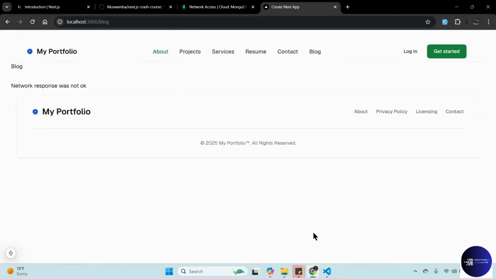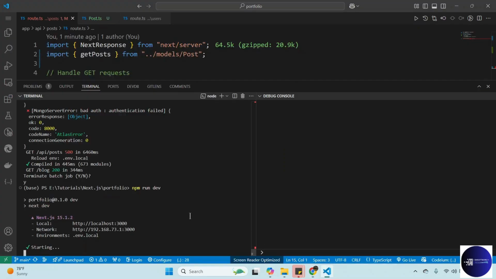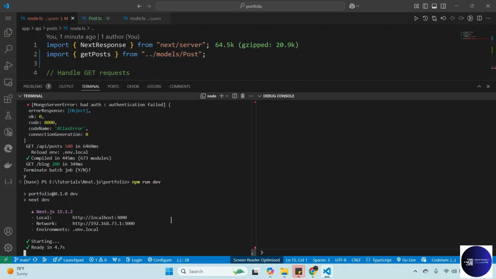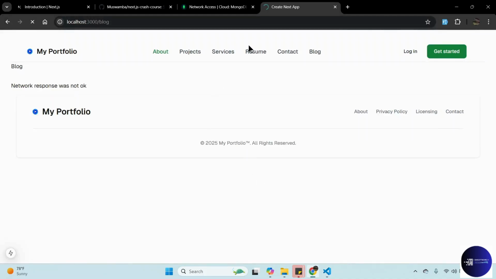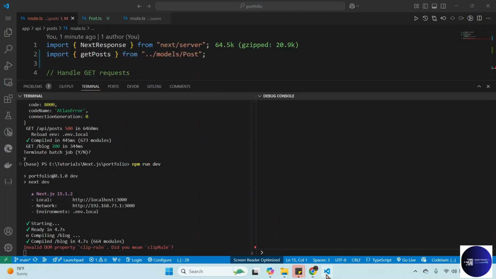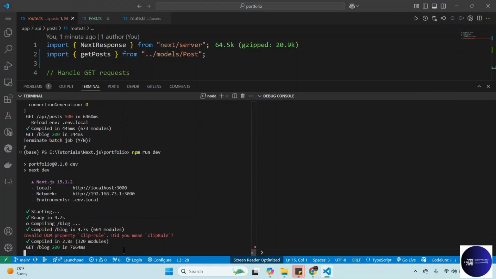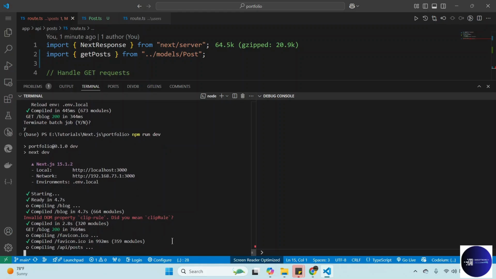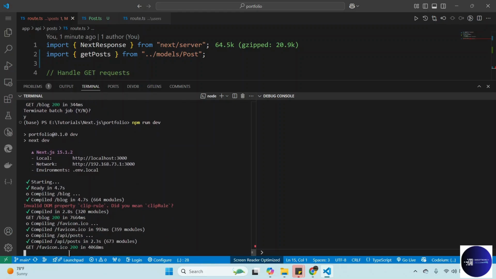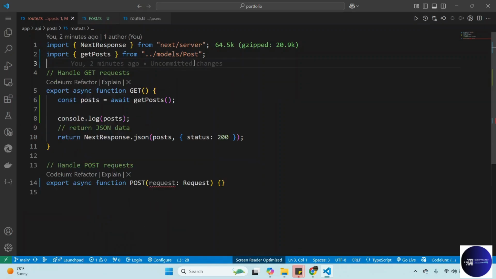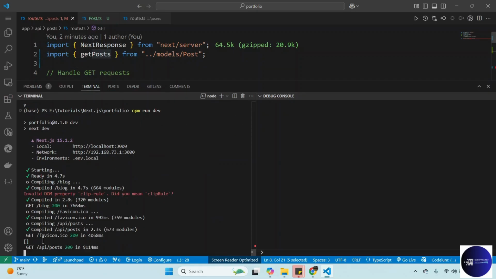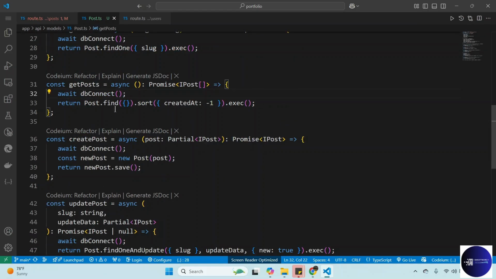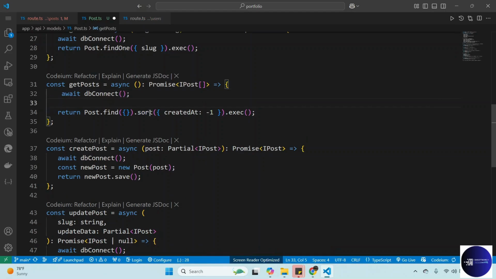Just give it a few seconds. Now you can reload. Just give it a few seconds for the connection to take place, and then you can reload. So if you go back, our connection was successful. It's supposed to get 0. We don't have post there. Supposed to console.log this one. Post is supposed to be 0. Yes, it's an empty array.